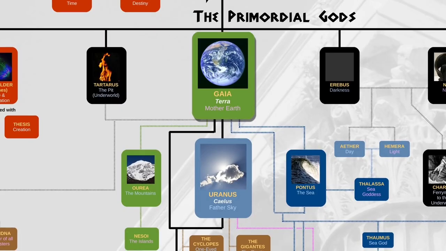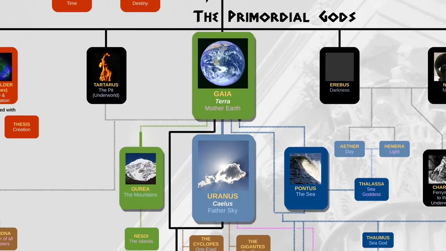From Gaia came three gods: the mountains, the sky, and the sea, named Ourea, Uranus, and Pontus. Take note of the colors because I use them throughout the chart. Green represents earth gods, light blue represents sky gods, and dark blue represents sea gods.